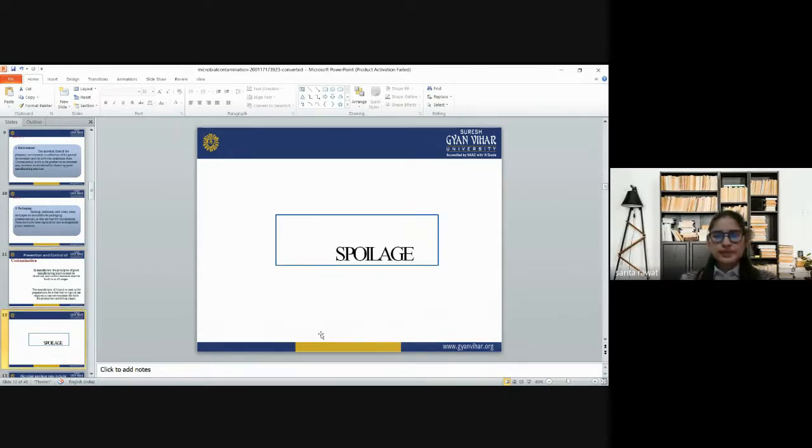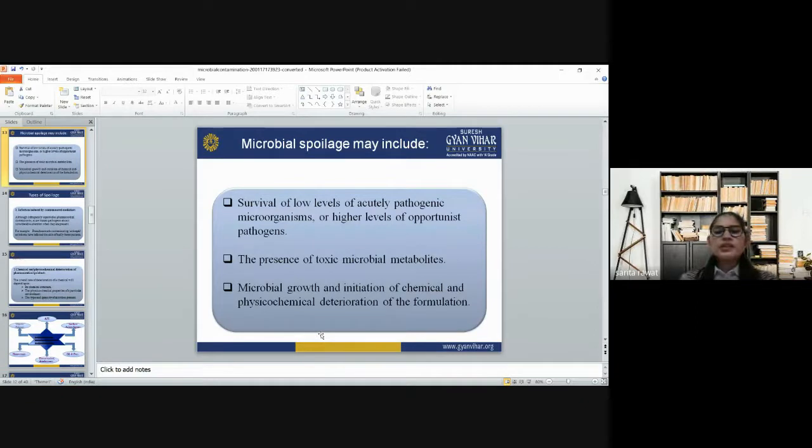Now, coming to spoilage, microbial spoilage may include survival of low levels of actually pathogenic microorganisms or higher levels of opportunistic pathogens, the presence of toxic material, microbial metabolites, microbial growth, and initiation of chemical and physicochemical deterioration of the formulations.